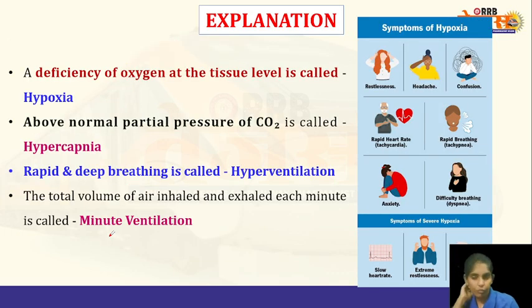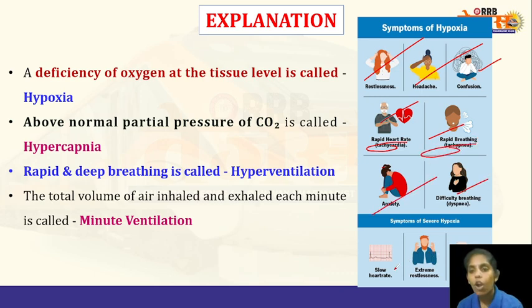So, the tissues require oxygen, right? The tissues will utilize the oxygen to produce energy to perform different functions. If the oxygen is not supplied to the tissues in enough amounts, that condition is known as hypoxia, and it is characterized by different symptoms like restlessness, headache, confusion, rapid heartbeat which is known as tachycardia, rapid breathing which is tachypnea, anxiety, difficulty in breathing.